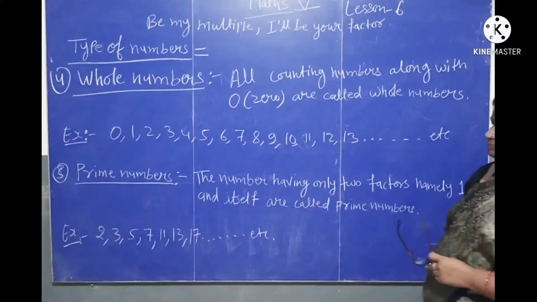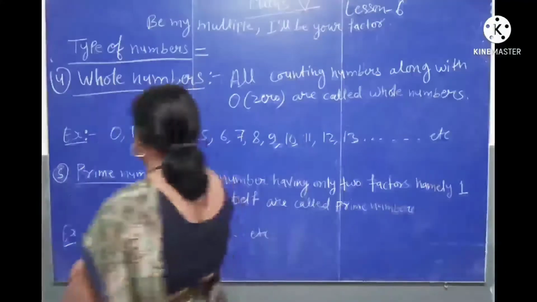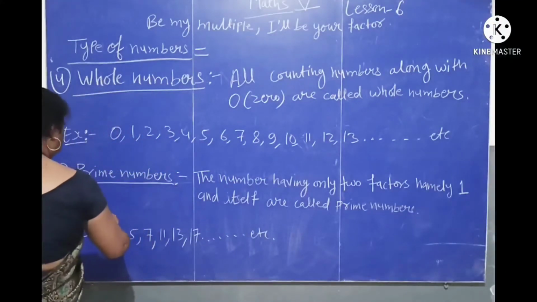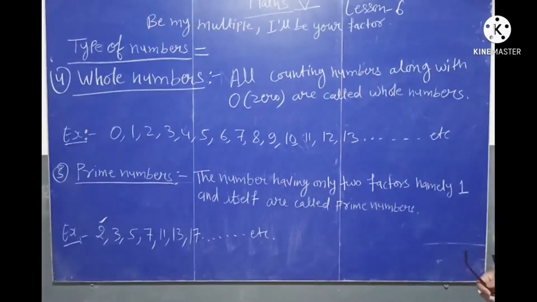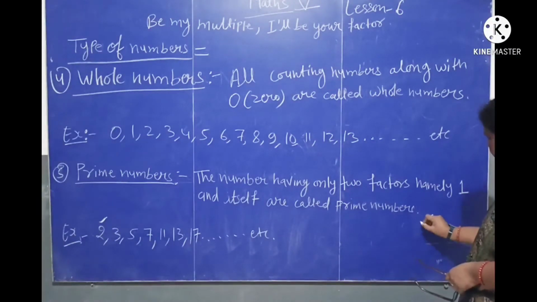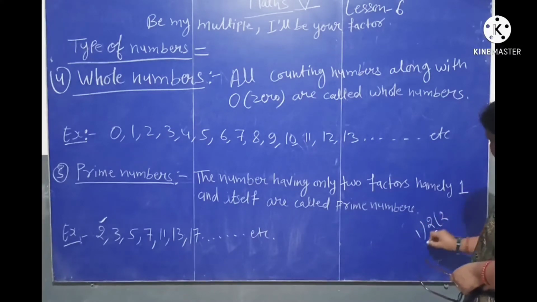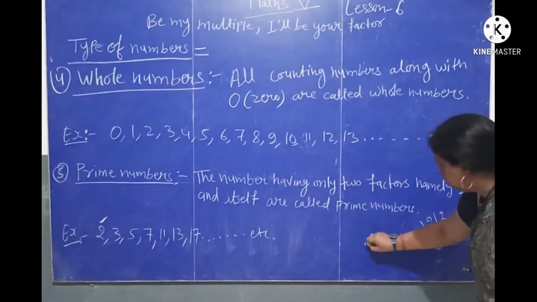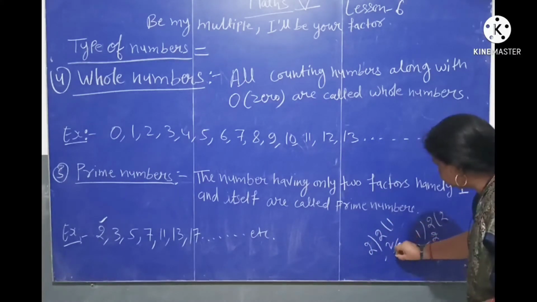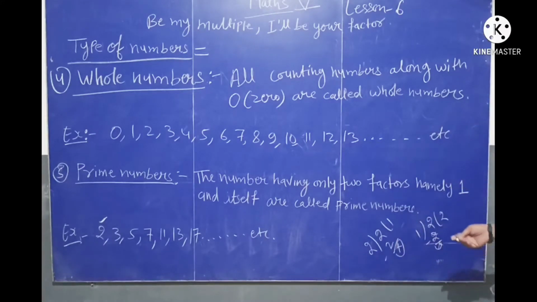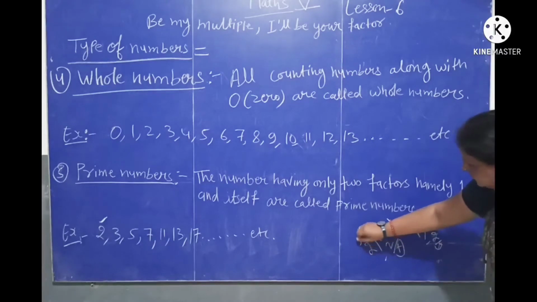Let's take the example 2. Let's check how many numbers can divide 2. 1 twos are 2 and 2 ones are 2. 2 has only 2 factors, number 1 and the number itself.